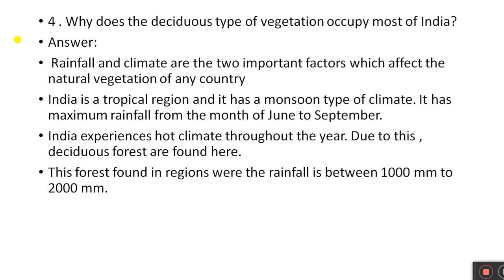India is a tropical region and it has a monsoon type of climate. It has maximum rainfall from the month of June to September. India experiences hot climate throughout the year. Due to this, deciduous forests are found here.